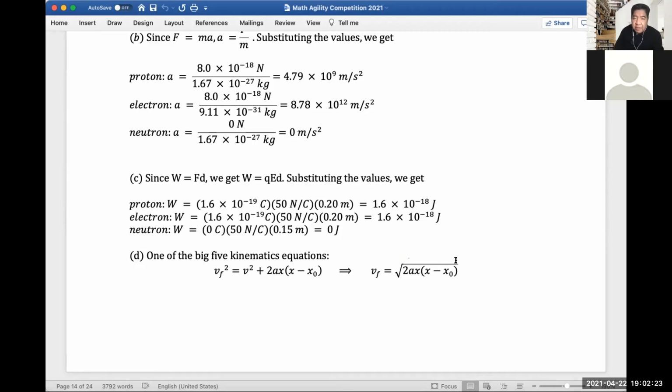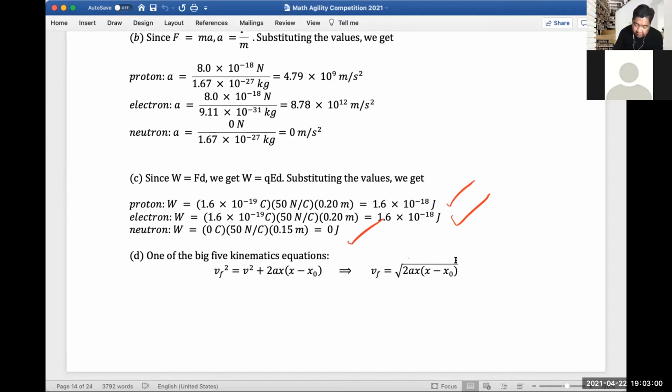So in between plates of 40 centimeters, that is 20 centimeters, right? 20 centimeters is equal to 0.2 meters, right? So this is what we used in this formula here. So simply multiplying the charge, the electric field, and then the distance, we will get work as 1.6 times 10 to the negative 18 joules for proton, similar to electron, and then 0 for neutron.